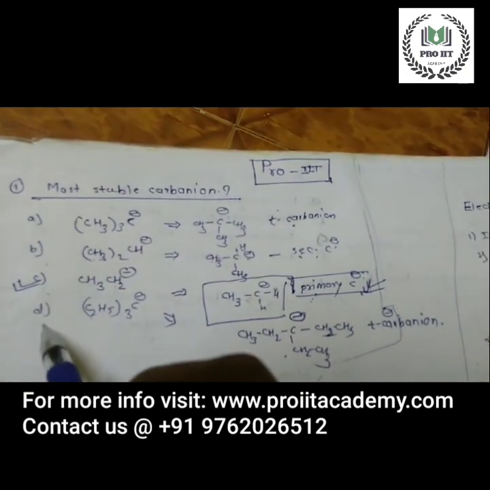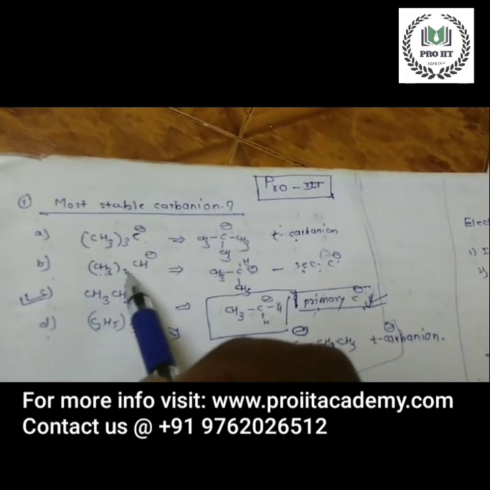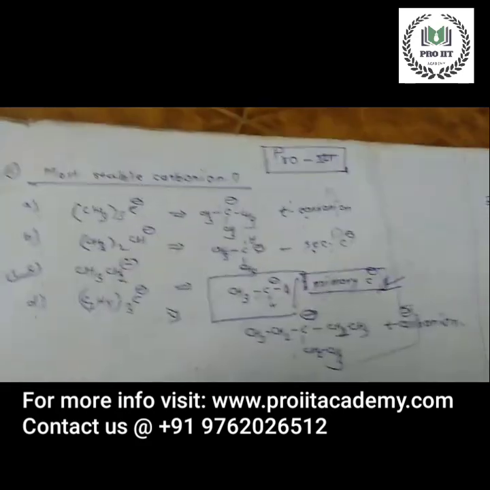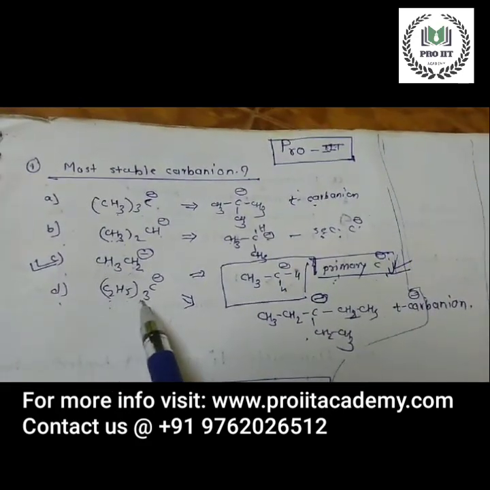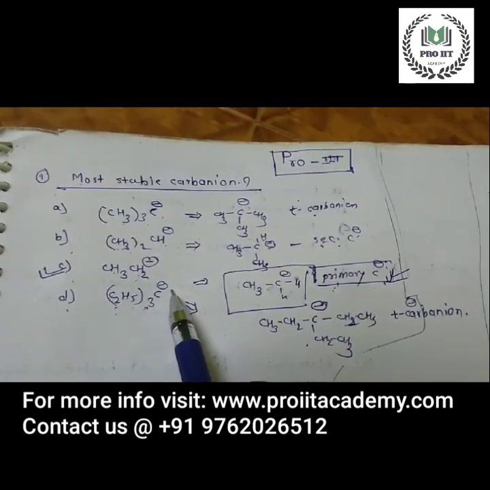Options A, B, C and D are given. A is (CH3)3C minus, B is (CH3)2CH minus, C is CH3CH2 minus, and D is (C2H5)3C minus. So we have to choose the correct option.